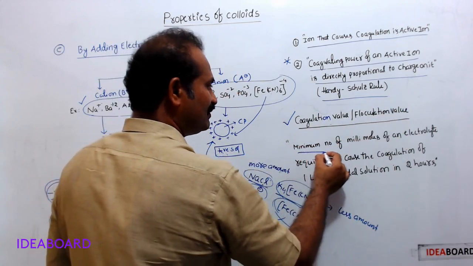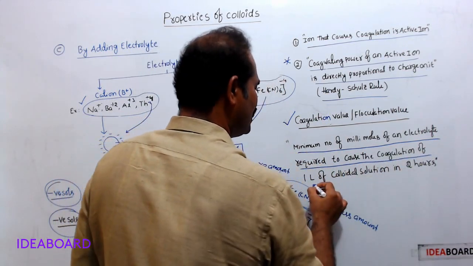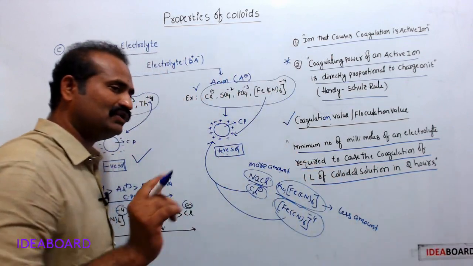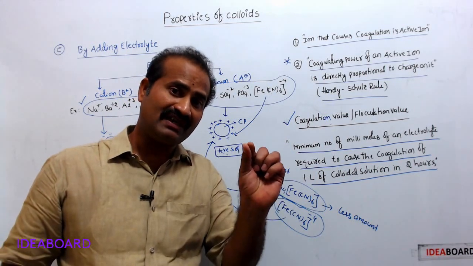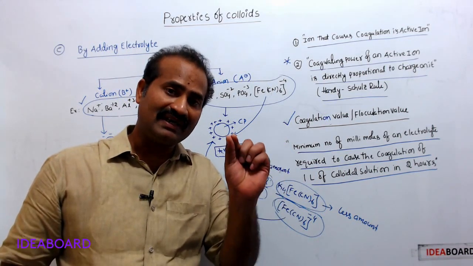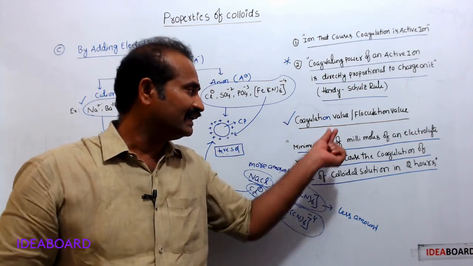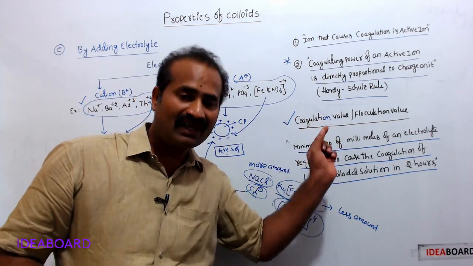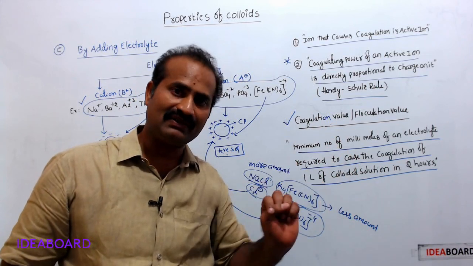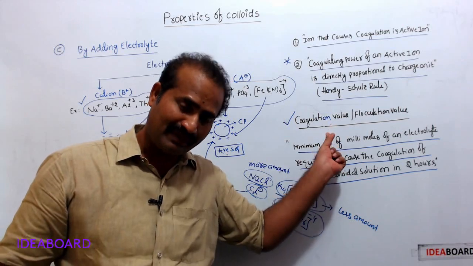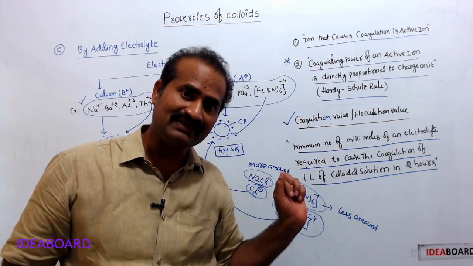It is nothing but the minimum number of millimoles of an electrolyte required to cause the coagulation of 1 liter of colloidal solution in 2 hours. Very simple. It is the minimum amount of electrolyte required to cause the coagulation of 1 liter of colloidal solution.